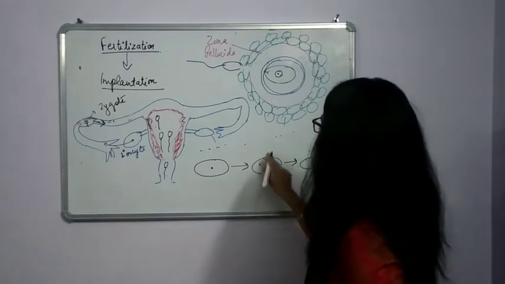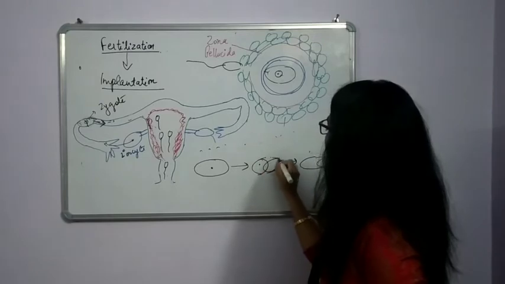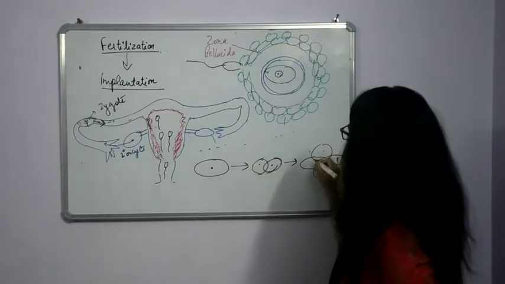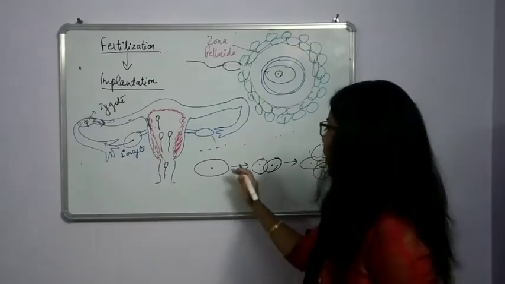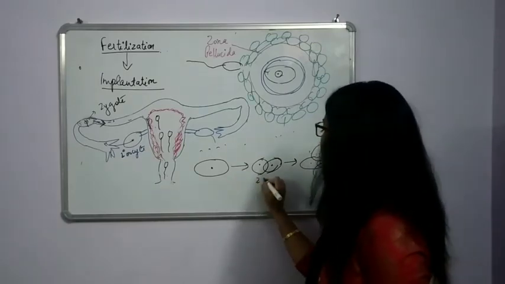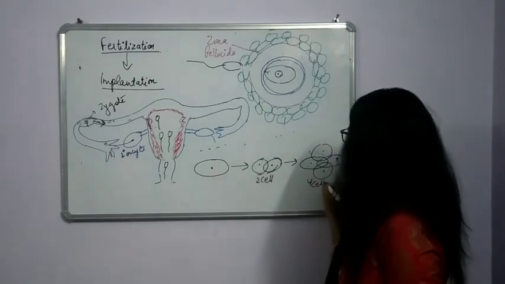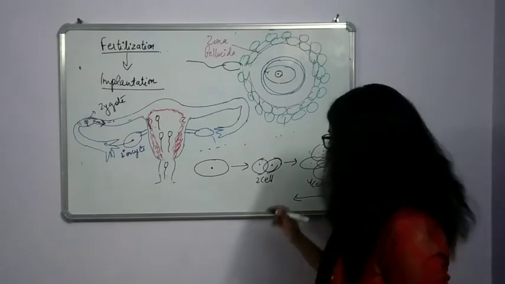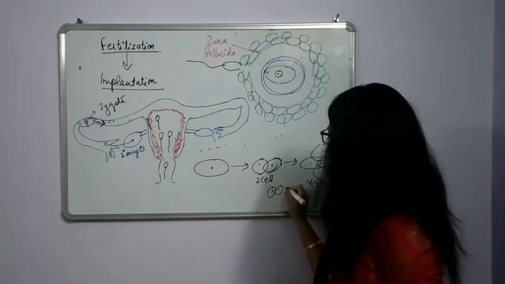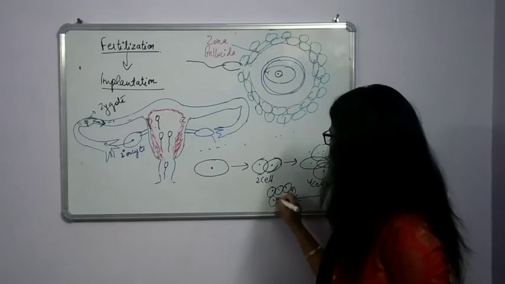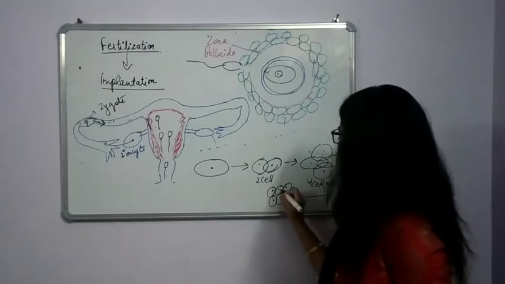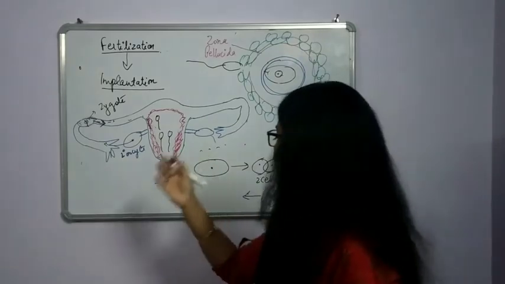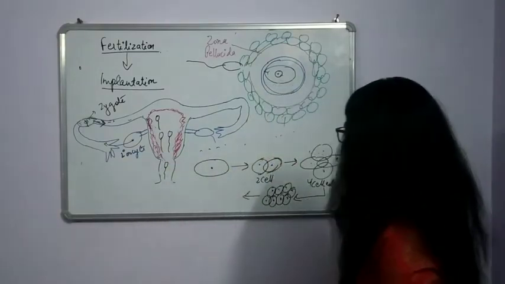what? It will form here. It is forming a two cell stage. Here it is forming 4 cells. Like this, and so on. Here the 2 cell stage, then the 4 cell stage. Then what will happen? Again double, the 8 cell stage. 4 and 4. Like this, again there will be the 16 cell stage, then the 32 cell stage. So all this division takes place.